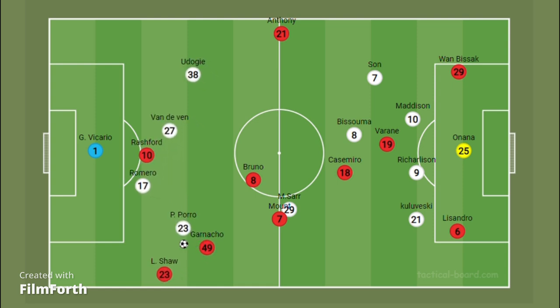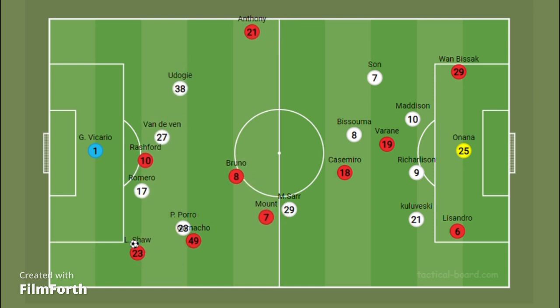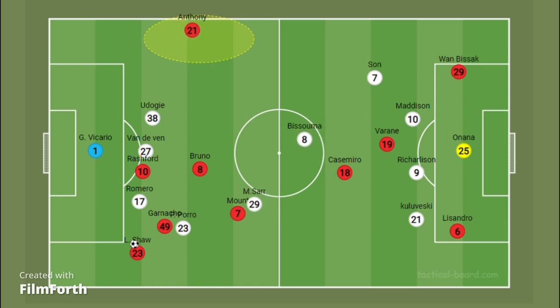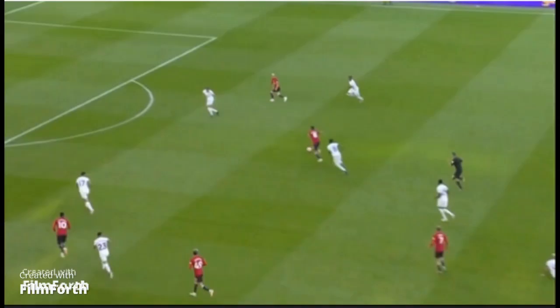On the other side, Wan-Bissaka doesn't quite overlap, and therefore it is Antony who's left to dominate that flank. And when Manchester United create these left-sided overloads, their main aim is to switch the ball to Antony either directly or through short quick passes, where they can leave Antony in a 1v1 situation against a fullback or a centre-back, where Antony can use his excellent dribbling skills to try to take on the fullback.